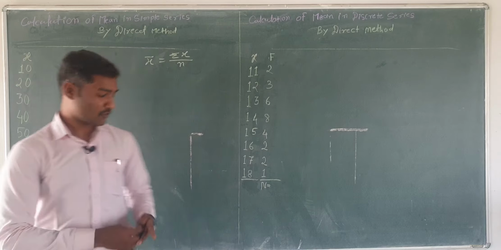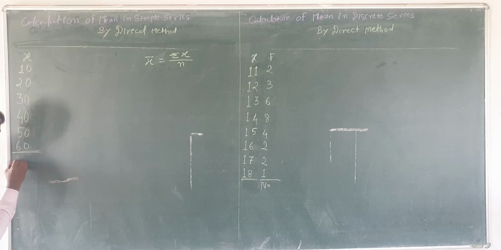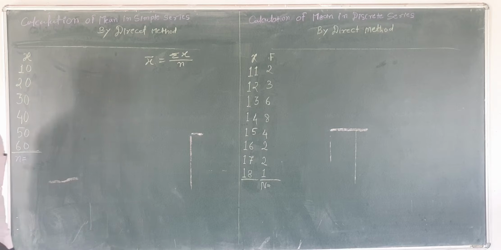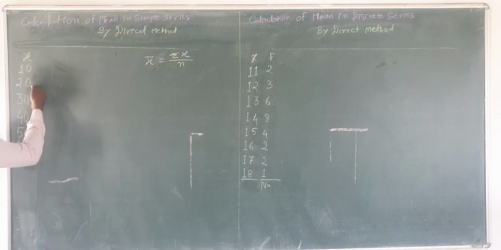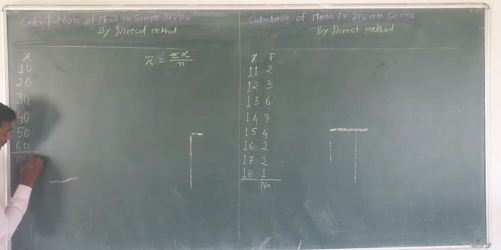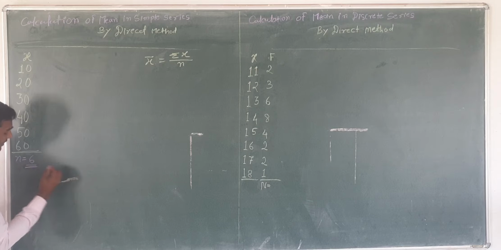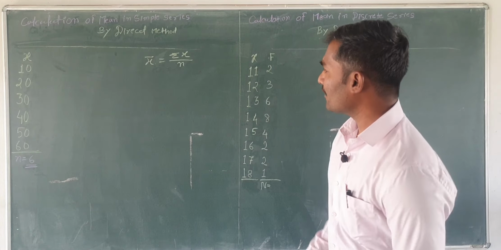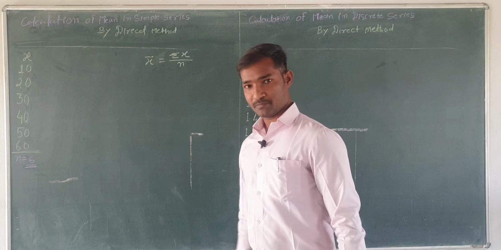So we will write small n here and write the total number of observations. How many observations are here? 1, 2, 3, 4, 5 and 6. So there are 6 observations here. We will write 6 here, with a double underline. Now we require summation of x.